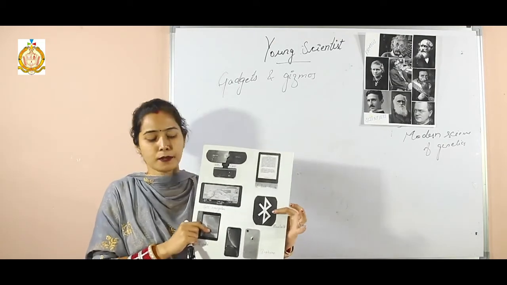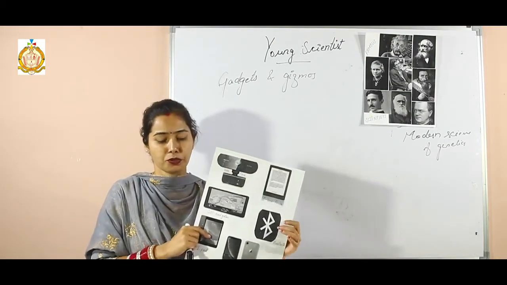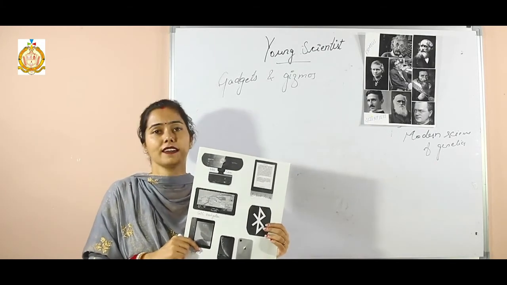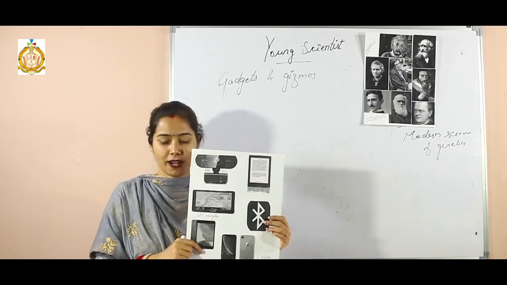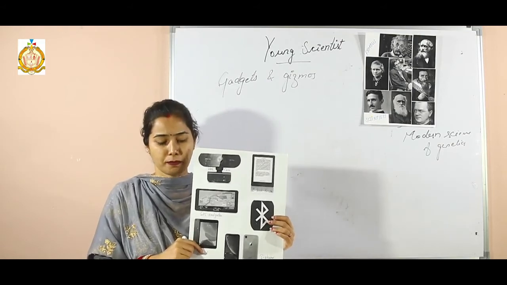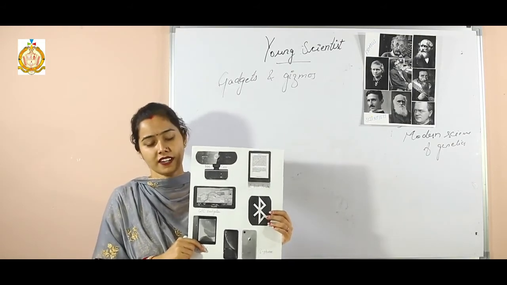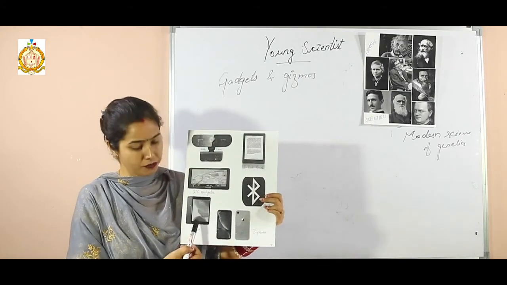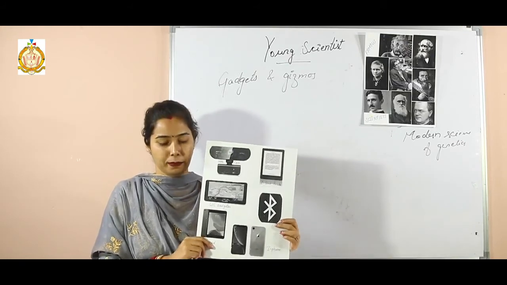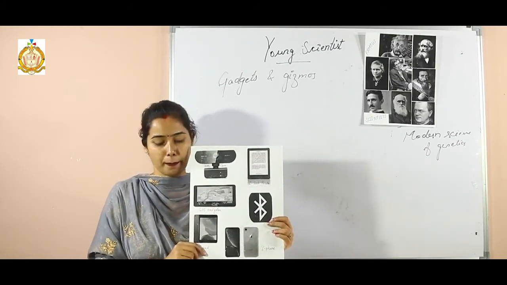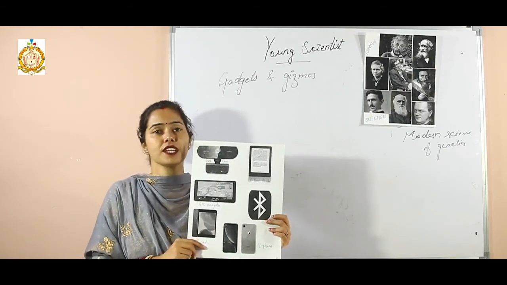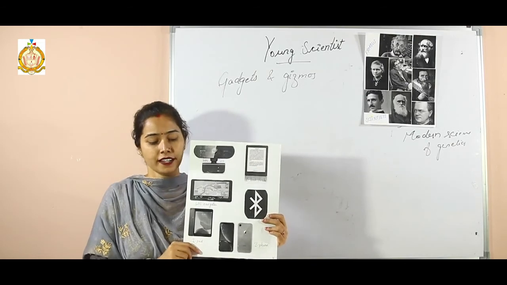Now the fourth one is Bluetooth. This method helps in connecting a number of electronic devices like computers, printers and mobile phones wirelessly with a small, cheap radio chip that is plugged into these devices. Now the fifth one is the iPad. This portable media player was designed and launched by Apple in 2001, and using it we can play music, videos, movies and games.